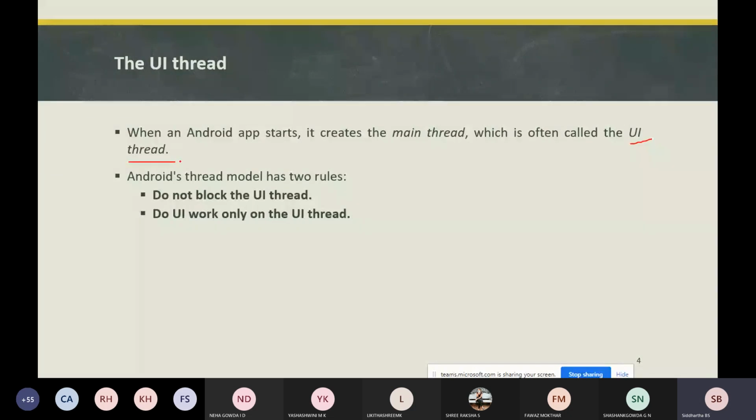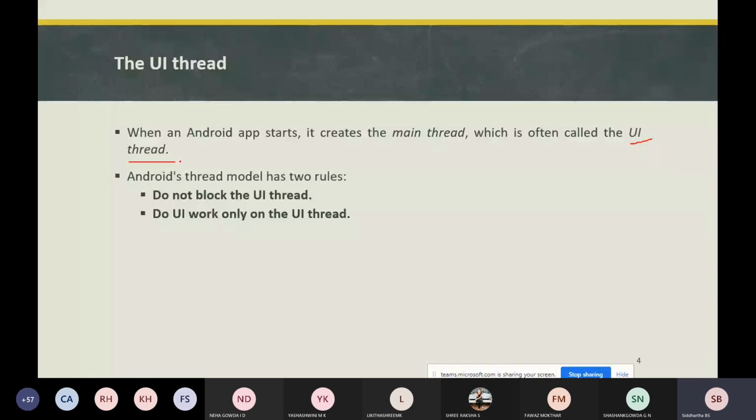It means we should not access the Android UI toolkit from outside the UI thread.